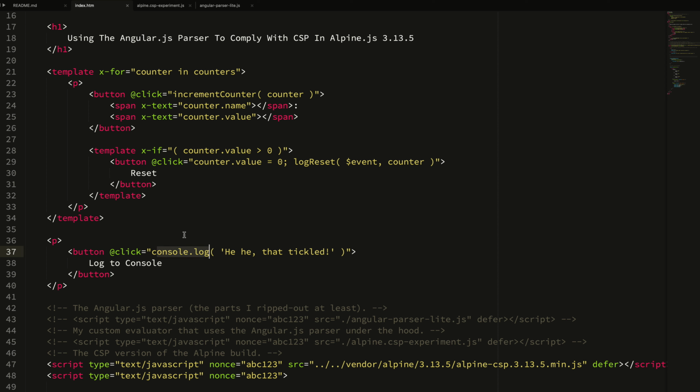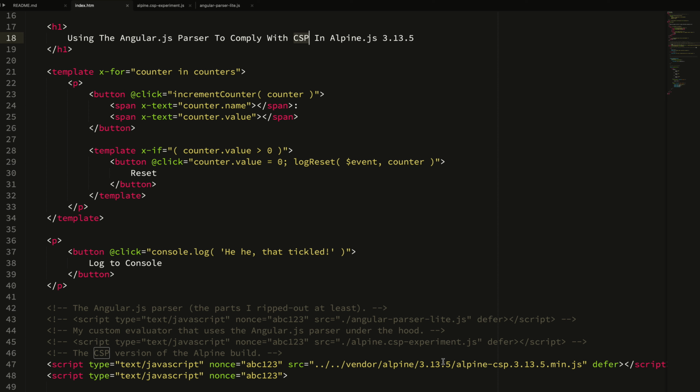And all of this is made possible because under the hood, Alpine is basically taking your expressions and just evaluating them in a JavaScript context, which is really great in terms of the overhead and the performance and the functionality. I think it's like a couple of dozen lines of code to actually make that happen. But it is not great in terms of security. And so if you have to comply with CSP, or a content security policy that prohibits unsafe eval, it basically breaks most of the Alpine.js ecosystem.